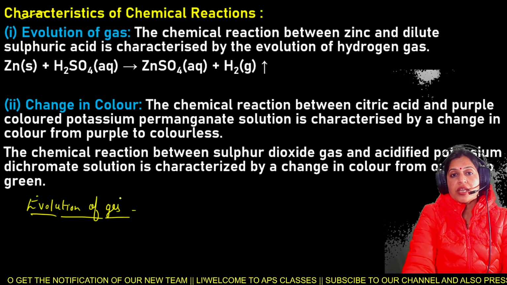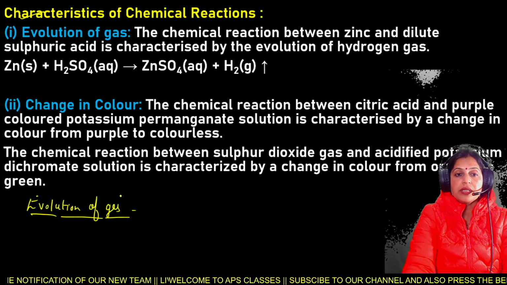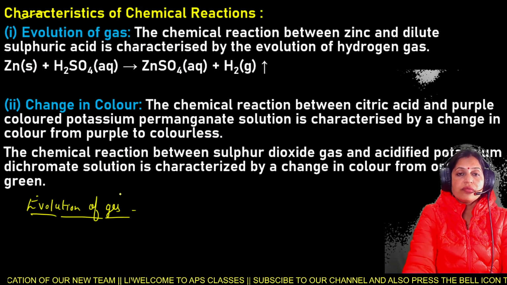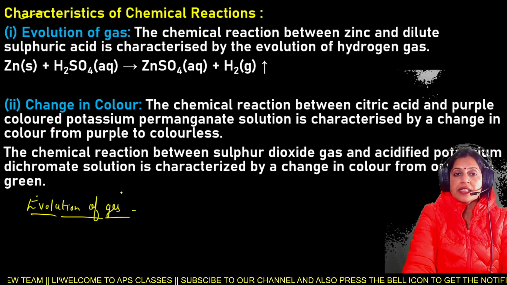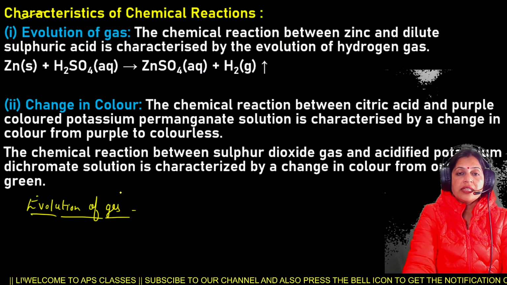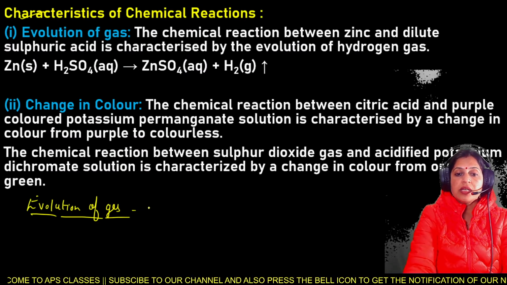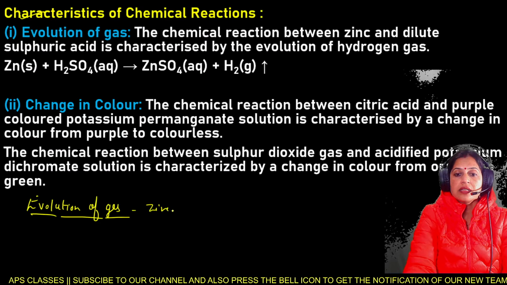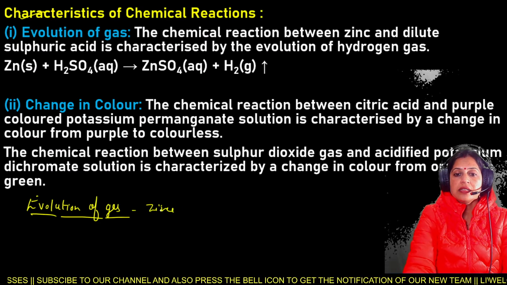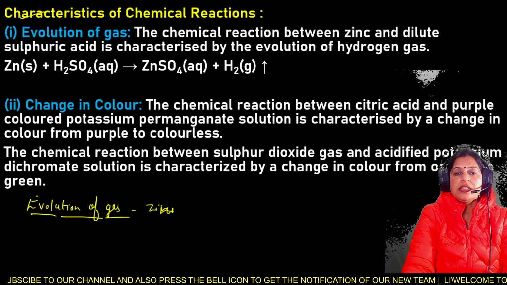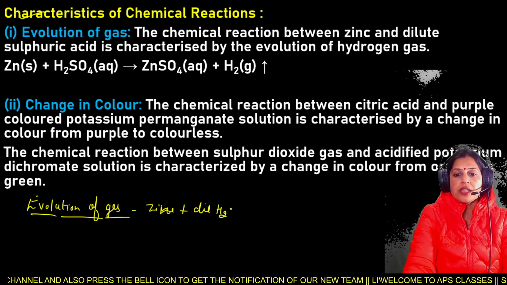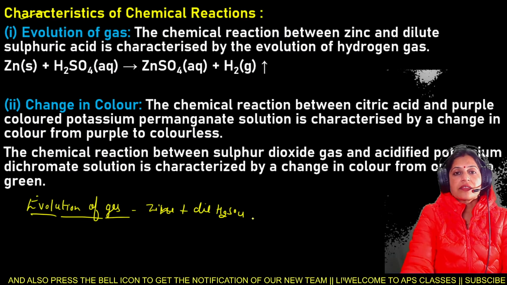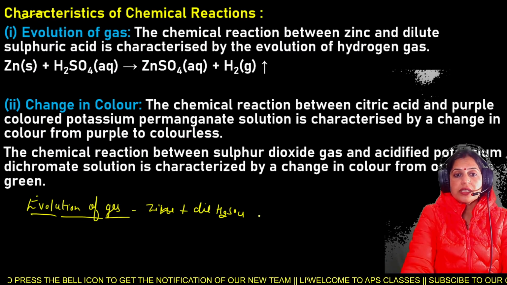For the explanation of the evolution of gas, we take a simple example: the chemical reaction between zinc and dilute sulfuric acid, which is characterized by the evolution of hydrogen gas.